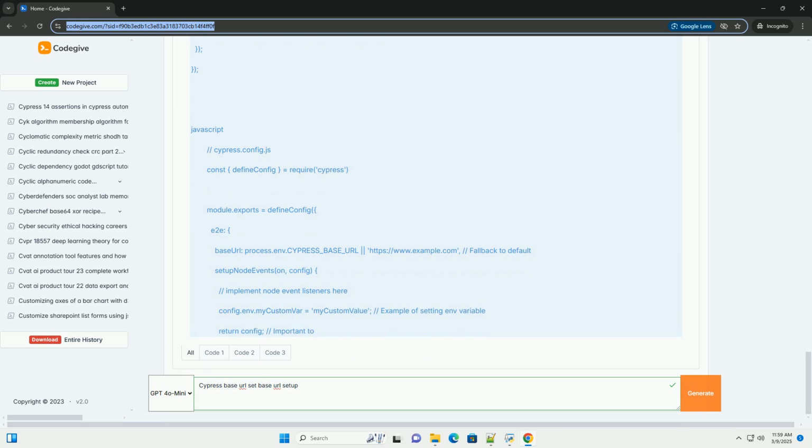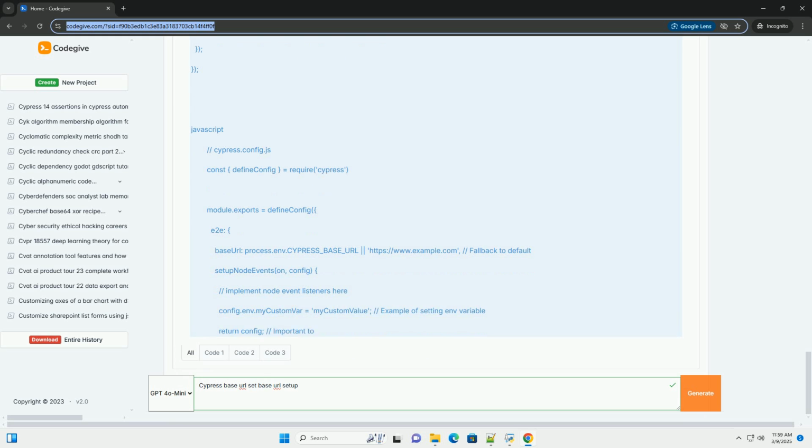TypeScript example, cypress.config.ts. The TypeScript version is essentially the same, but provides stronger typing and better IDE support. Make sure you have TypeScript installed, npm install -D typescript @types/node @cypress/webpack-dev-server, and configured in your project to use this. 2. Using cypress.json, deprecated but still works.